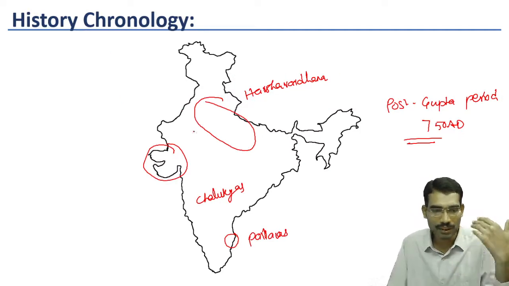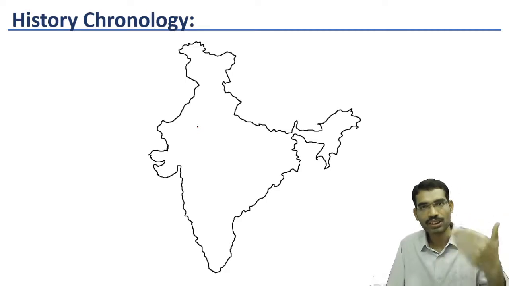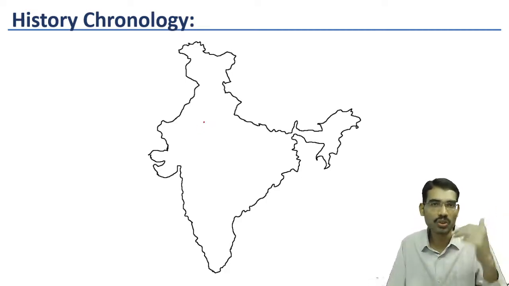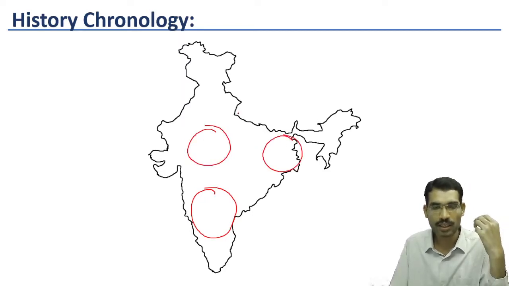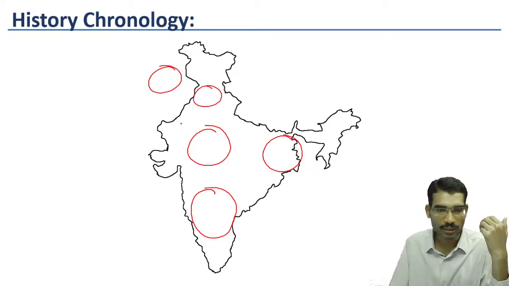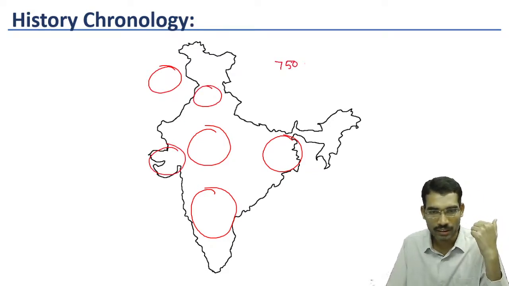Once again, so many dynasties. After Harshavardhana, Chalukyas and Pallavas, new kingdoms emerged like Rashtrakutas, Gurjara Pratiharas, Palas. In different parts, small kingdoms emerged. All these were developments from 750 to 1200 AD.